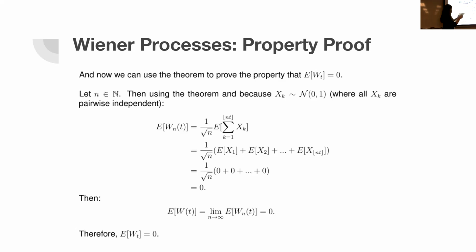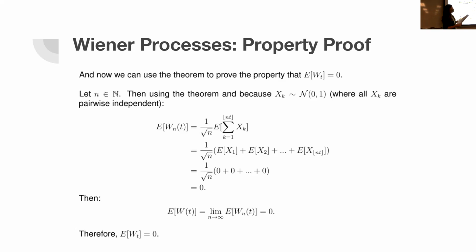So now the expected value of the random variable that we see over here is defined by the stochastic process that we see here. And then we can replace that expected value of a summation by using our theorem, and we can split that by our theorem. And then we know that the expected value is the mean, and over there we said that the mean is equal to 0. So those are just going to be a bunch of zeros added together.